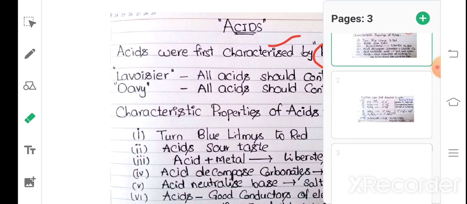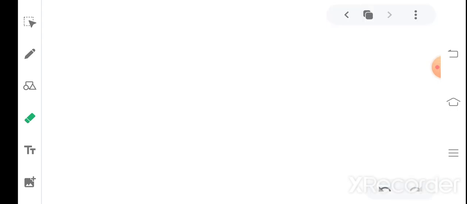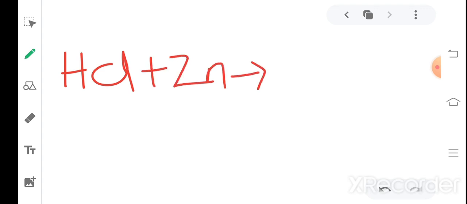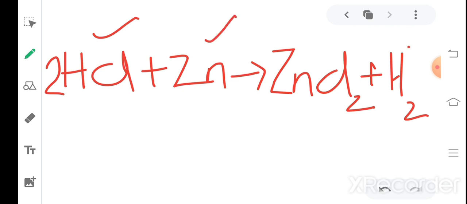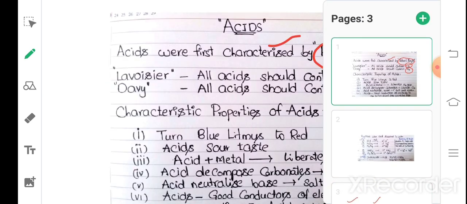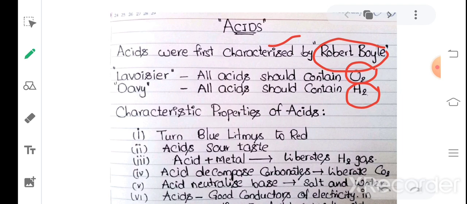Already this activity is there in our textbook. So now I am giving the example. Acid HCl reacting with the metal zinc. HCl reacting with zinc produces ZnCl2 plus hydrogen, and by balancing, 2HCl. So acids react with metals, producing hydrogen. So this is the point. The third one: acid with metal liberates hydrogen gas.